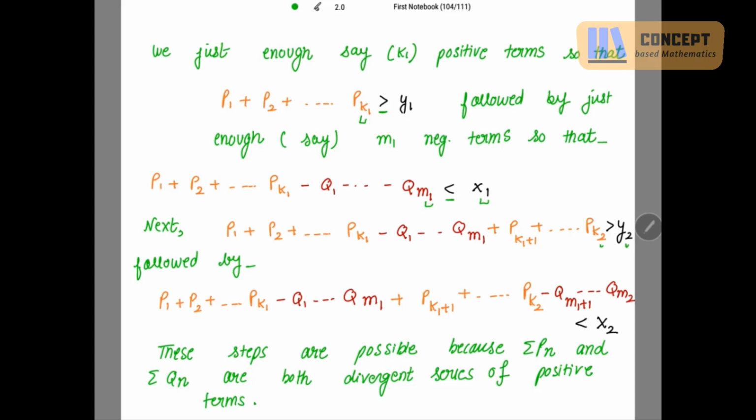Again followed by more m2 negative terms. So because I am ending up with the negative terms, I must write less than and with x2, because the subscript is m2 here. So I should write x2 here. So these steps are possible because summation Pn and summation Qn are both divergent series of positive terms, right?